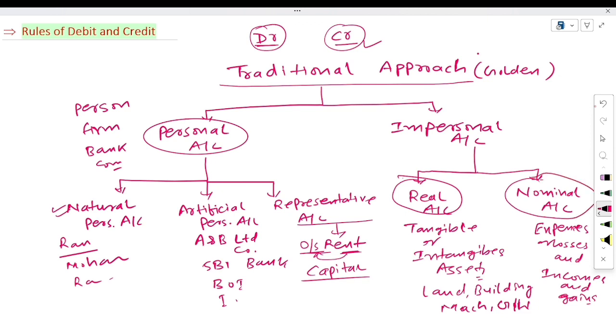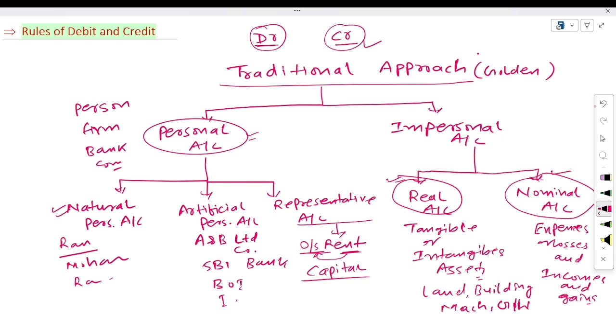Only for three types of accounts we will study the rules, which rule is known as golden rule or traditional approach. Now the question is that what is the rule for personal account and what is the rule for real account and what is the rule for nominal account?